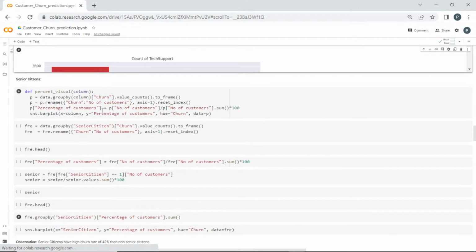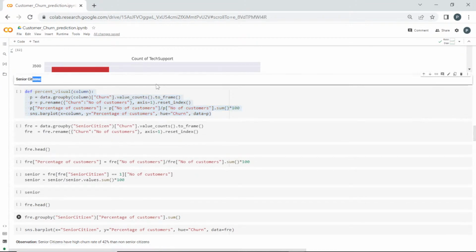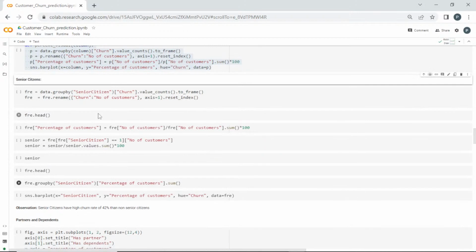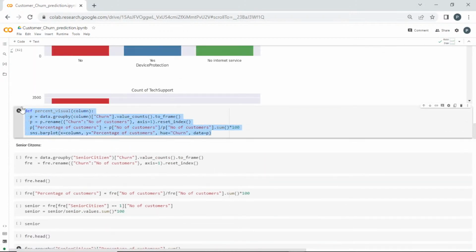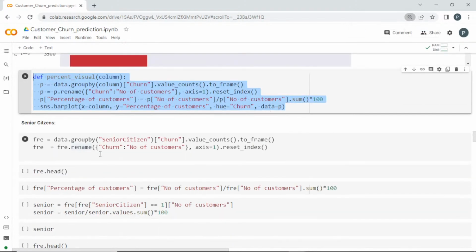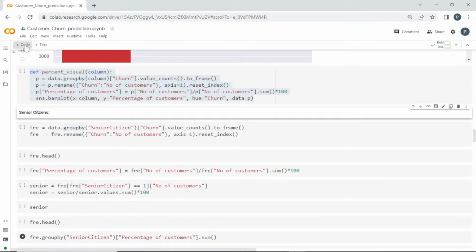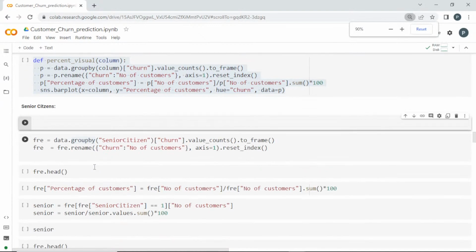Before going into this, I'll show you some other thing. This belongs to the senior citizens. Just ignore this part because this is a function. Once I explain this thing, I'll explain it to you. So for the senior citizens, I'm going to group them based on the churn data. I'll take it one by one and show you.